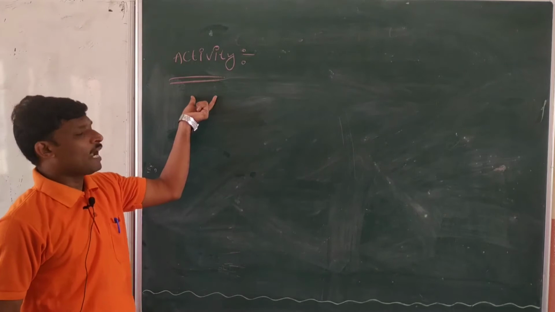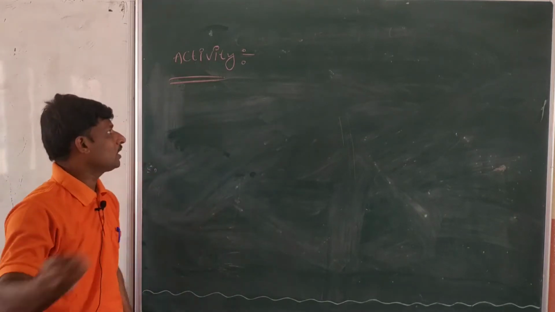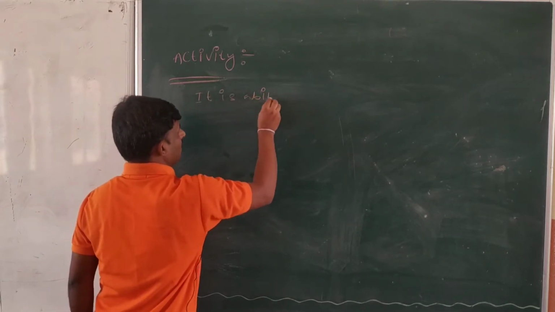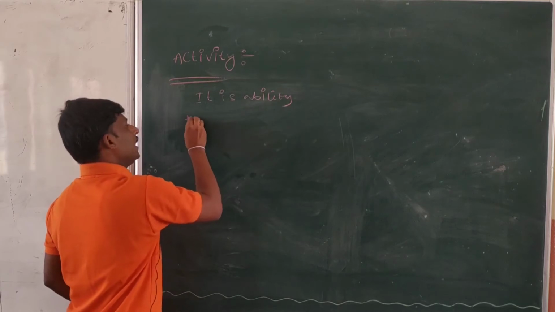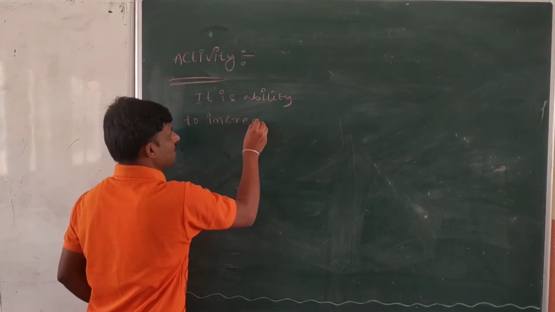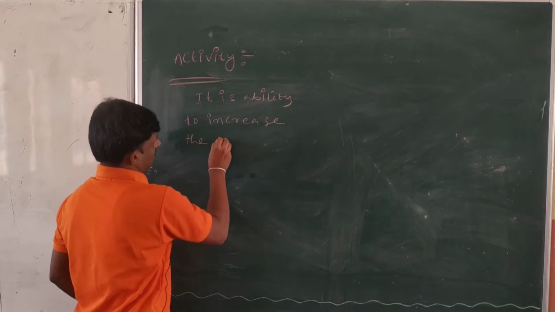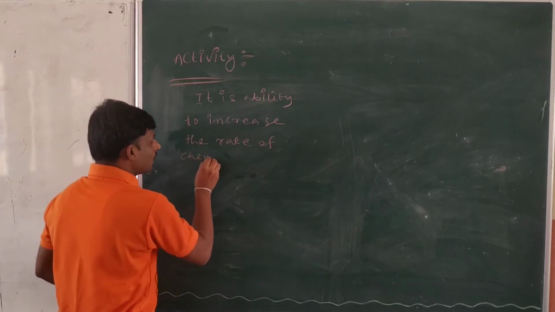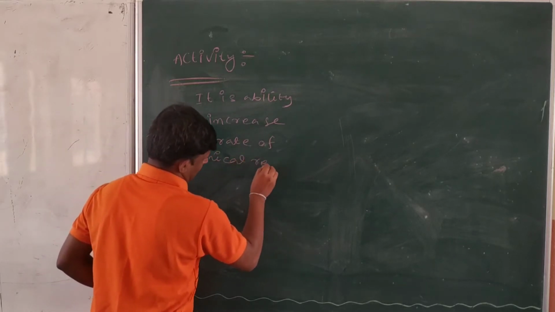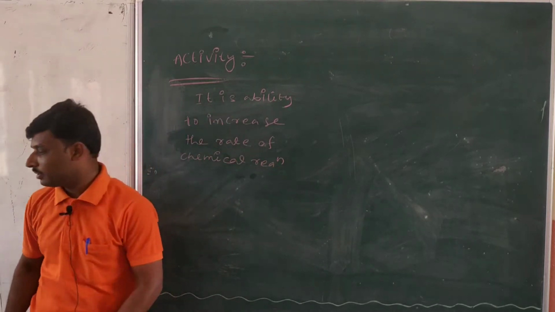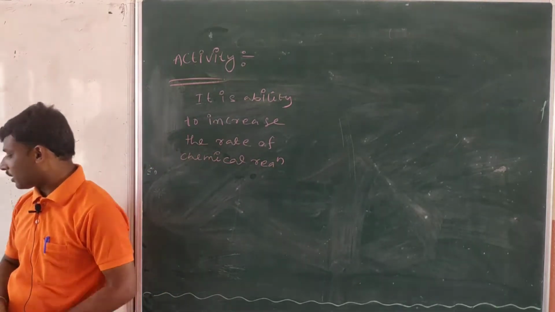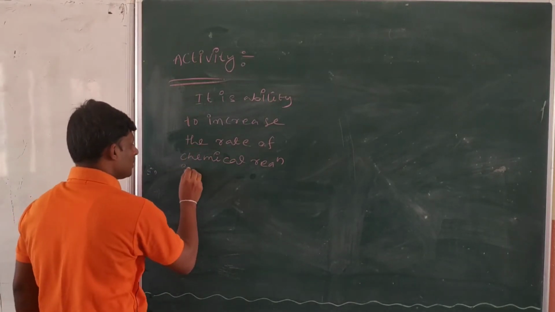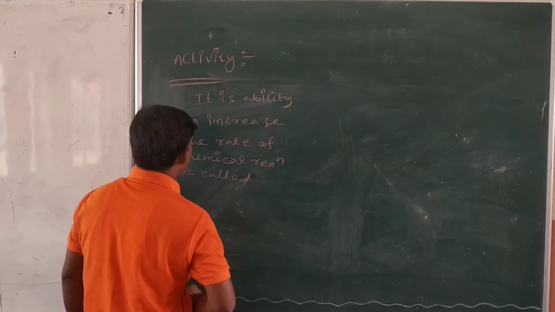Activity is nothing but an ability to increase the rate of reaction, or the rate of a chemical reaction. Am I right or not? Are you getting my point? Increase the rate of chemical reaction. This is generally called activity.